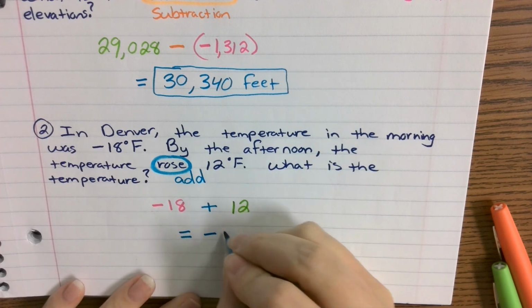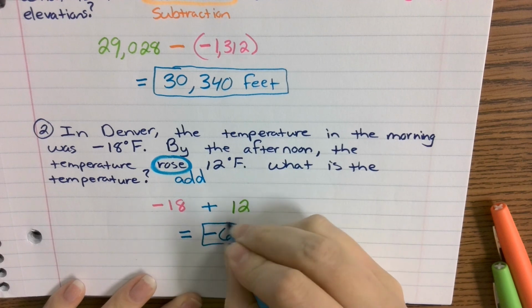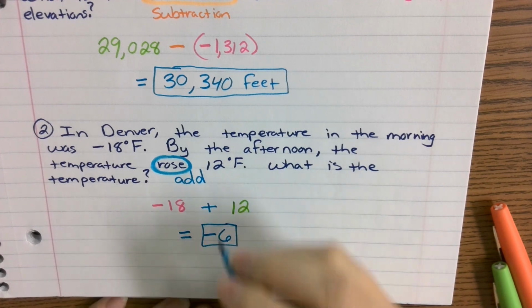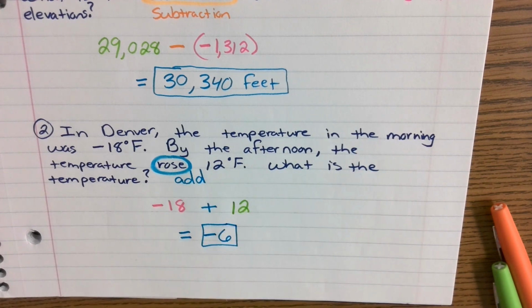Negative 6. I know you said 16, but I know you meant 6. All right, that is it for our notes for today.